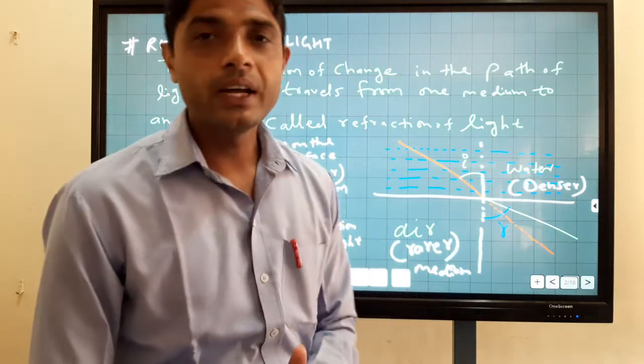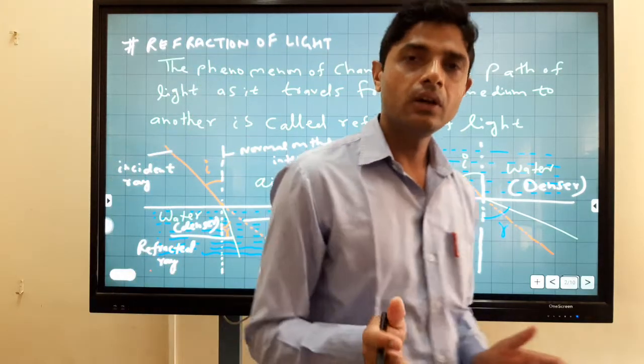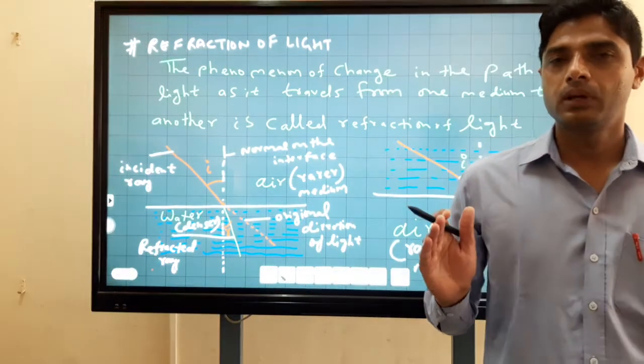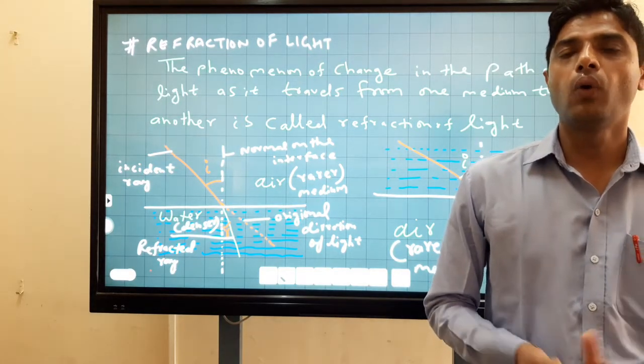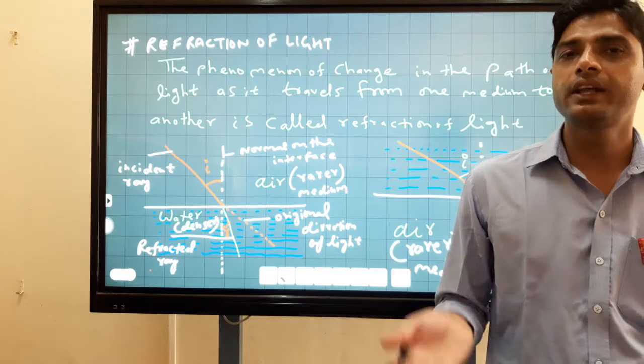When a ray of light changes from one medium to another medium, the speed of light will change.